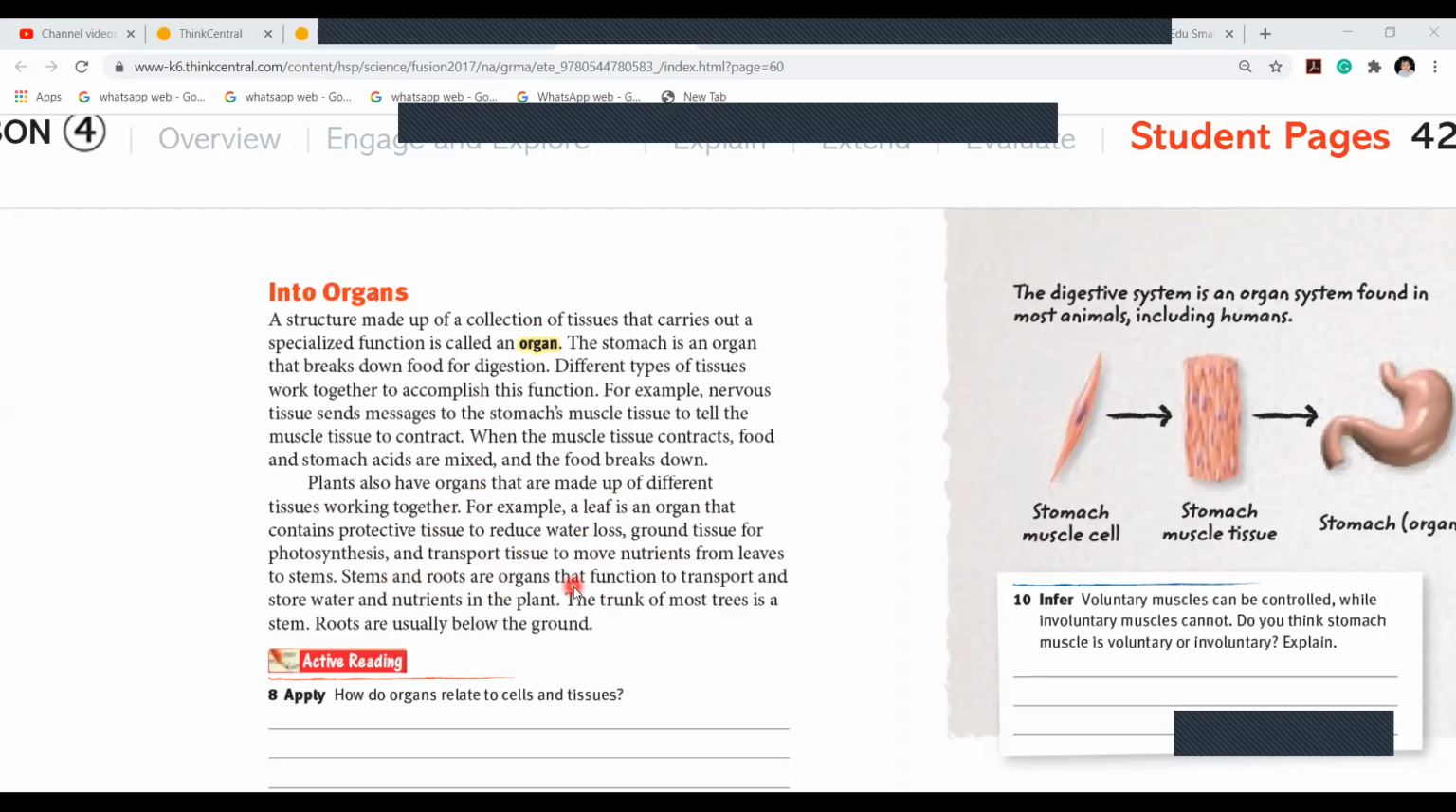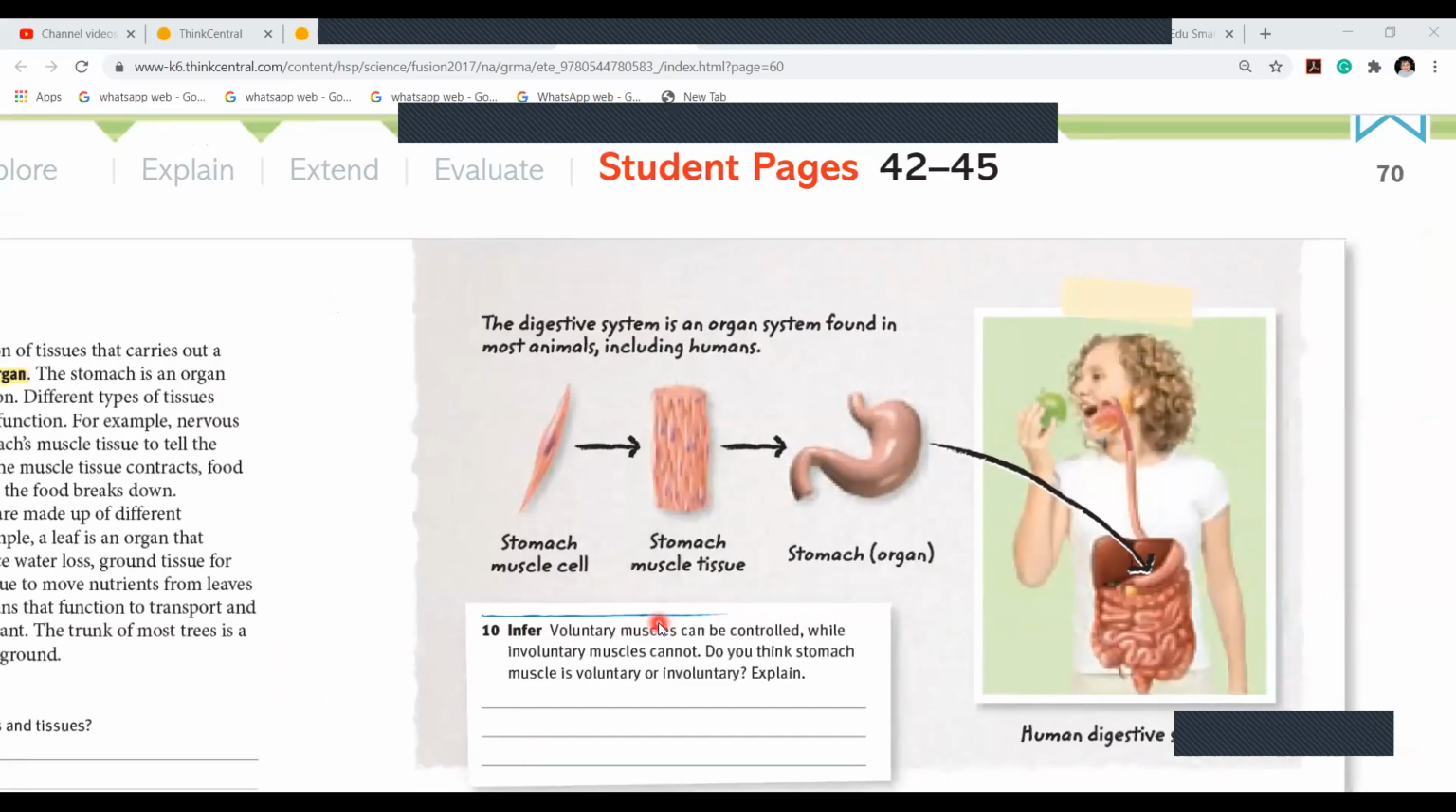Stems and roots are organs that function to transport and store water and nutrients. The trunk of most trees is a stem. You know the trunk, the fat trunk is actually the stem. And the roots are below.